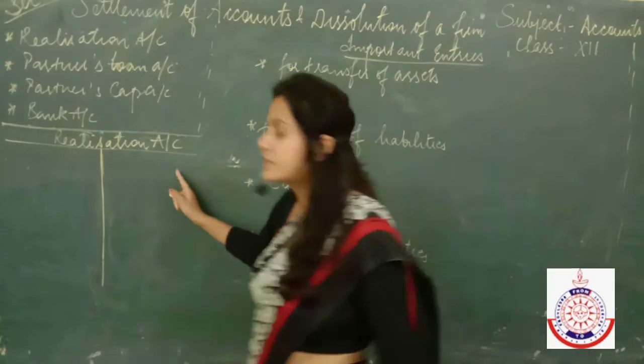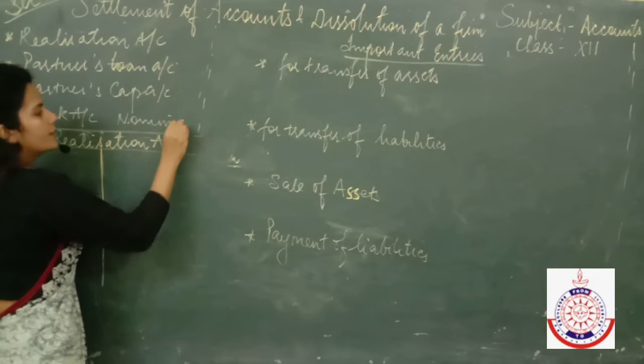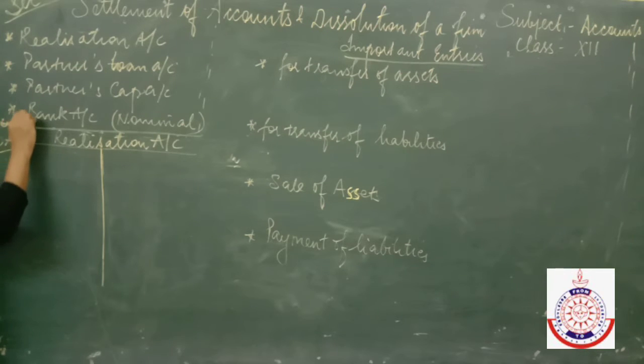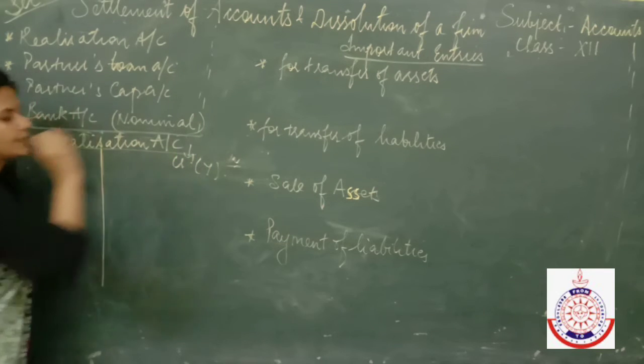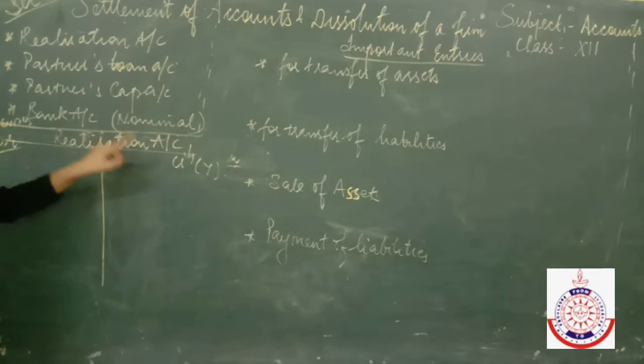Realization account is nominal in nature. It is nominal in nature. And you know the meaning of the word nominal. Nominal means where the debit side will show all the expenses and the credit side will show all the incomes. So realization account is a nominal account where on the debit side we are going to show all the expenses and on the credit side we are going to show all the incomes.